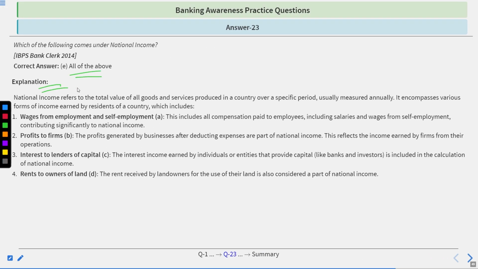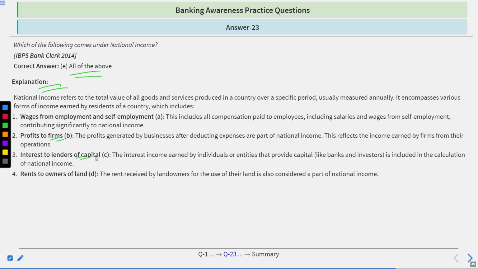By explanation. National income refers to the total value of all goods and services produced in a country over a specific period, usually measured annually. It encompasses the various forms of income earned by residents of a country, which includes wages from employment and self-employment, including all compensation paid to employees, including salaries and wages from self-employment, contributing significantly to national income. Profits to firms. The profits generated by a business after deducting expenses are part of national income, reflecting the income earned by firms from their operations.